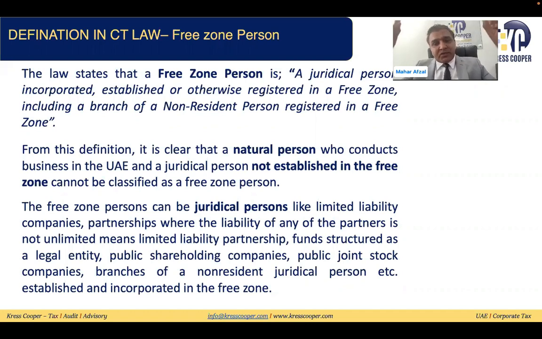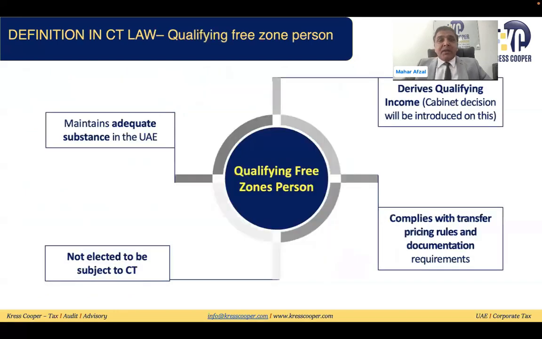The first thing we will discuss is free zone. Free zone, we said, is a defined geographical area as given in the decision of the cabinet. Second thing, free zone person means any juridical person which is registered, established or incorporated in the free zone. This is called juridical person. This is called free zone person. The third thing is what is qualifying free zone person.